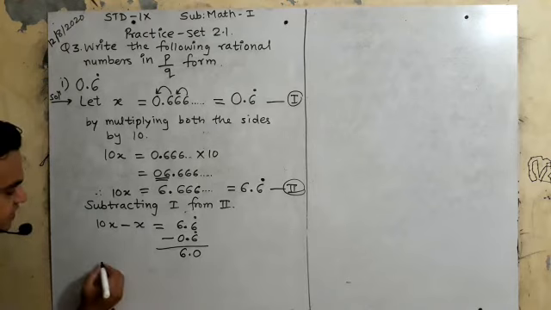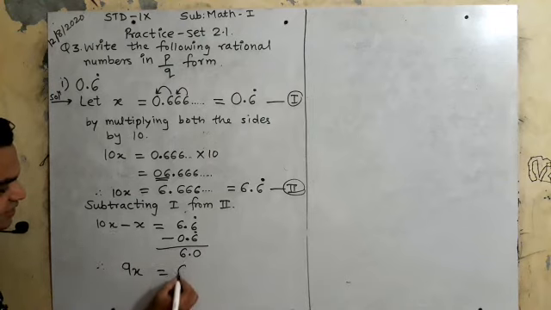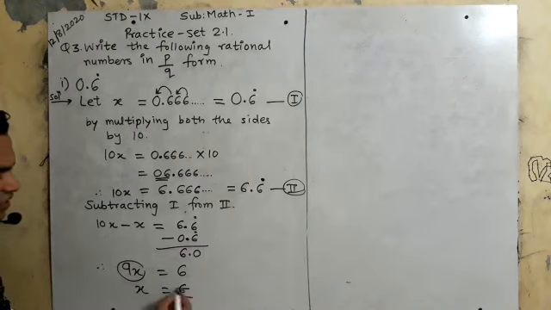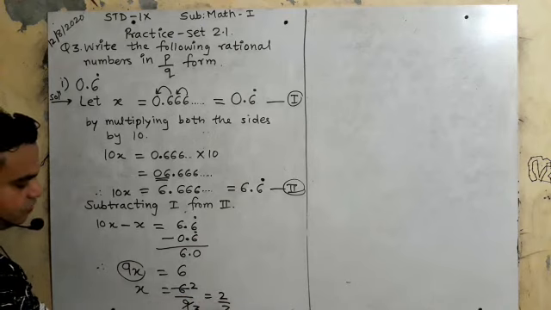So what will be the answer? Therefore 10x minus x, 9x, is equal to what answer did we get? 6 minus 0 means 6. So now here it is 9 multiplied by x. So x is equal to 6 upon 9. This is multiply, so 9 will go there and divide. 3 2s are 6, 3 3s are 9. So the answer will come 2 upon 3.